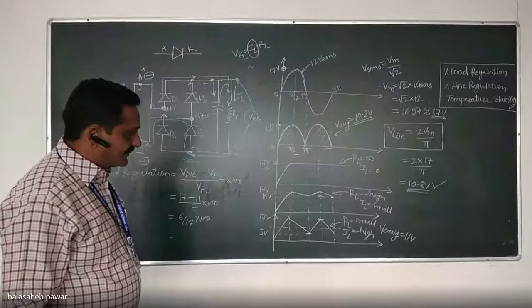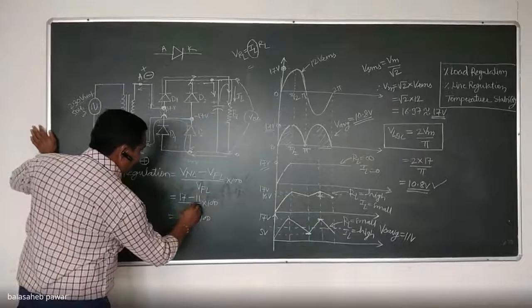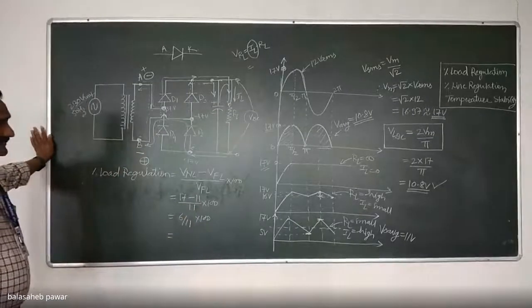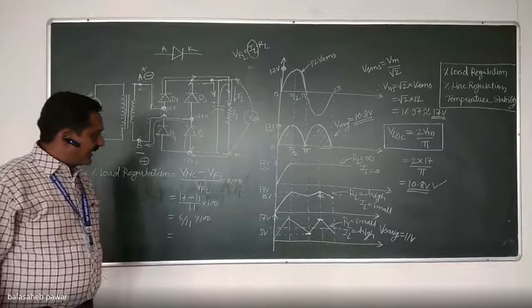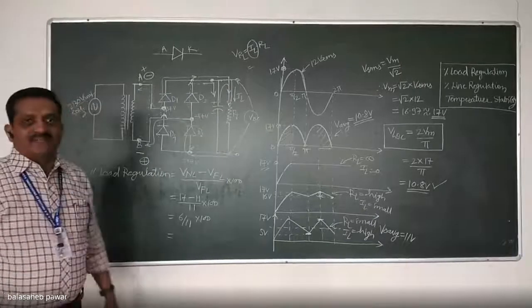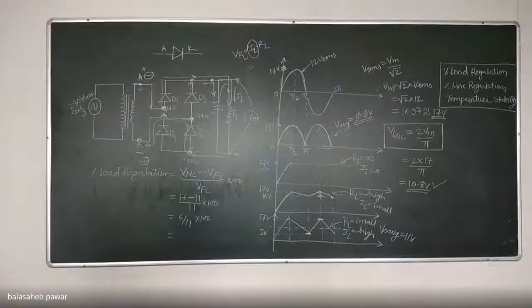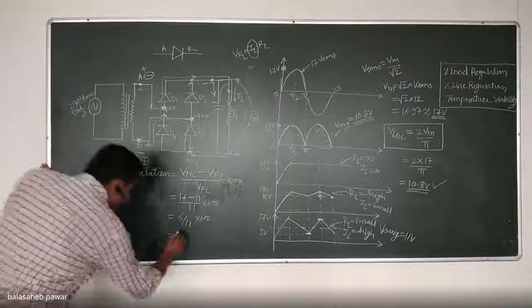Sir, there is full load, so we have to take 11 now, in the denominator. Yes, divided by 11. Yes, correct. So 6 by 11 into 100. Six by 11 into 100 is 54.5%. Okay. It comes as 54.5%, right?